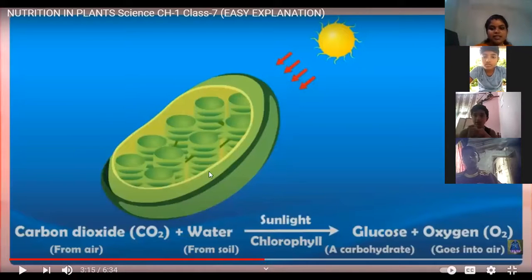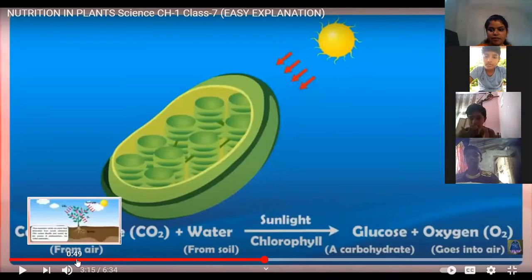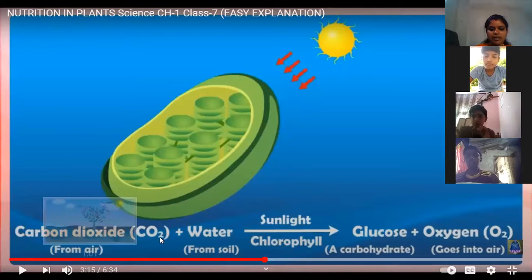Okay, then here is the process of photosynthesis. This is chlorophyll, the green pigment present in the leaves. During photosynthesis, what happens? The plants absorb carbon dioxide from the air, that is CO2. CO2 is the chemical formula of carbon dioxide. C is the symbol of carbon, which is an element, and O is the symbol of oxygen.